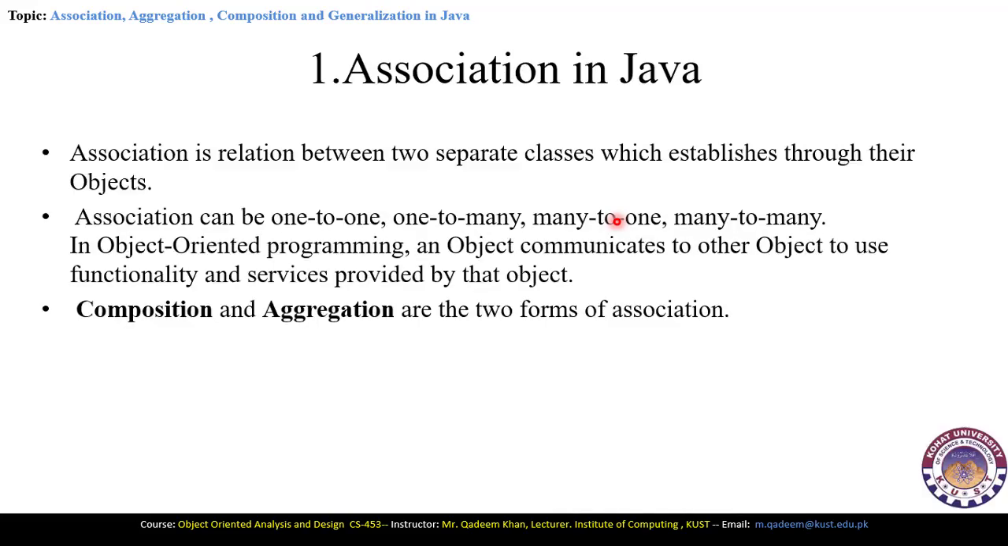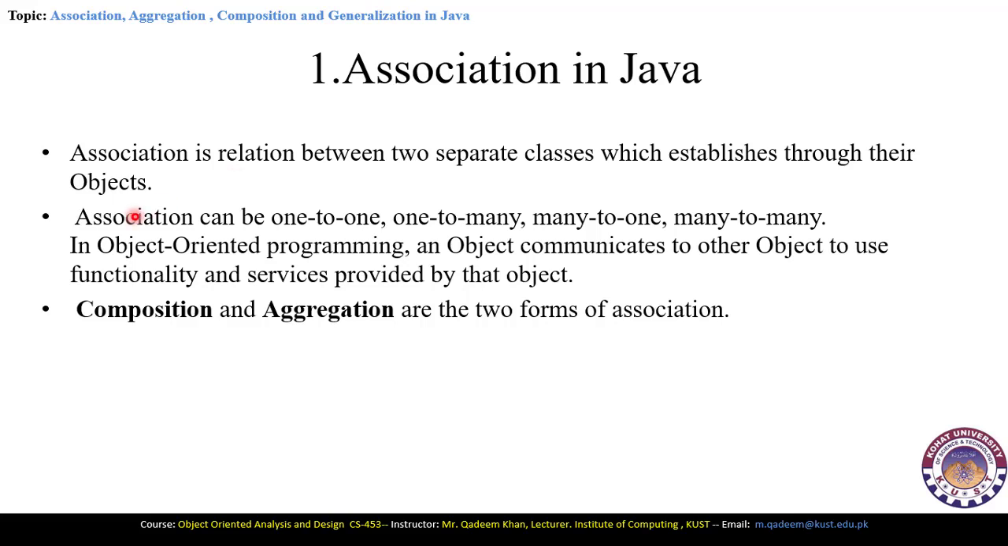First is the association in Java. As its name indicates, here we will associate one class with another class. So association is a relation between two separate classes which is established through their objects. It means that when we access the data member and member function of one class through another class by declaring the objects, then through this methodology this relation is called the association.